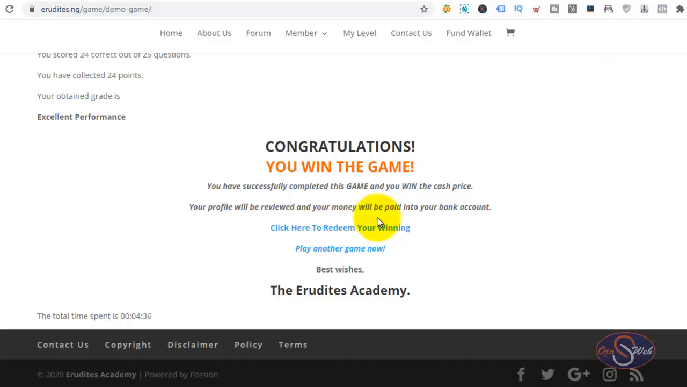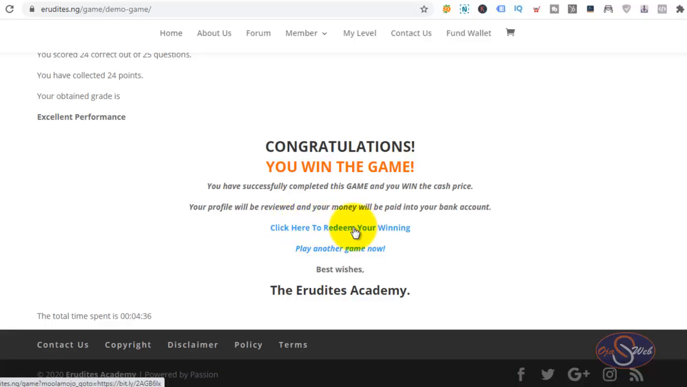You have seen in the demo game how it works, and that is the same way you will be able to see it when you play the real game. As you can see in the lower part here, the time I used is 4 minutes 36 seconds. I still have about 25 seconds left of my time. If you want to play another game, you can just click on this link. It will take you to the page to play another game, and since you win the game, you can just go ahead and click here to redeem your winning.